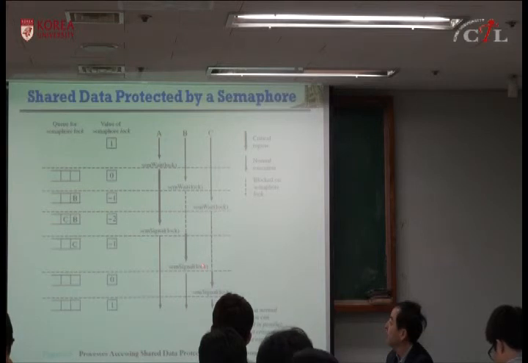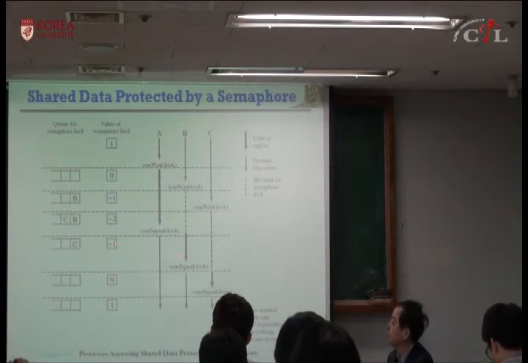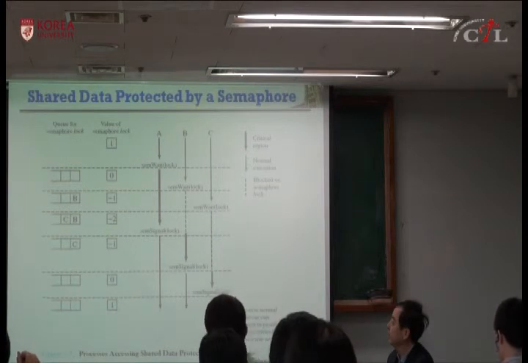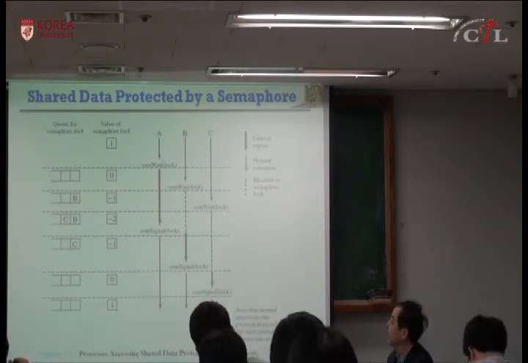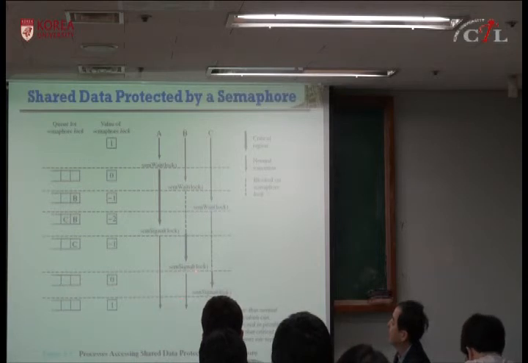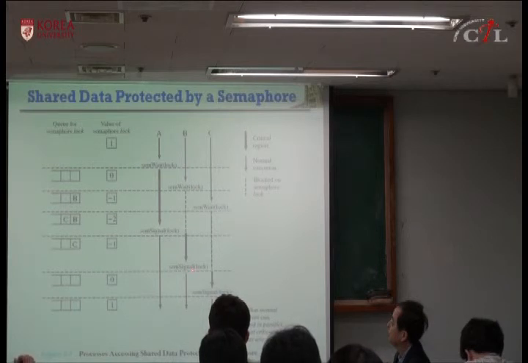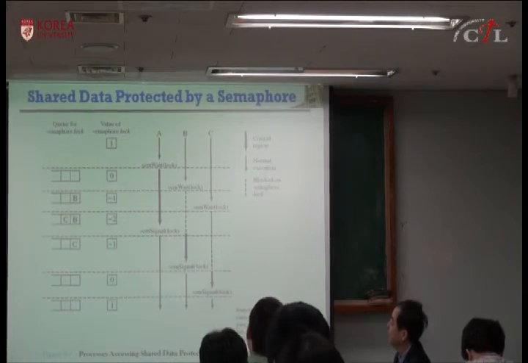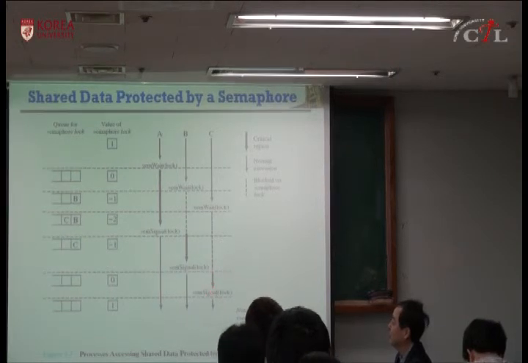Okay, so if it's waiting for this lock, but it becomes 0. So -1 means 1 is waiting, and this will make it 0. And then, okay. So this one will unblock B, this one will unblock C. Okay? So C can enter the critical section. If it performs signal, it goes back to 1.